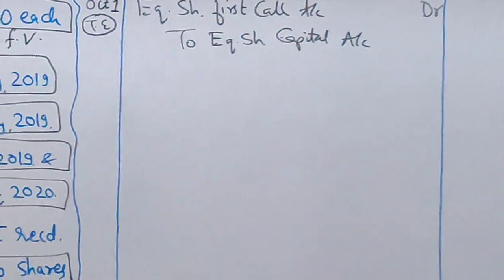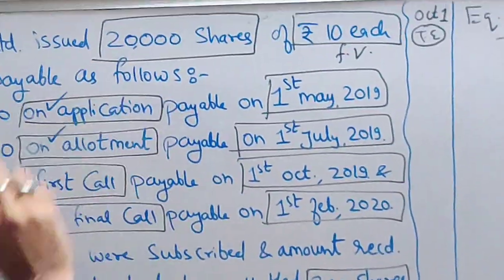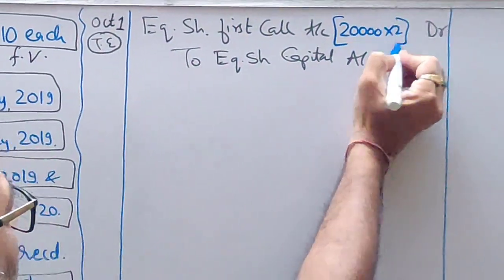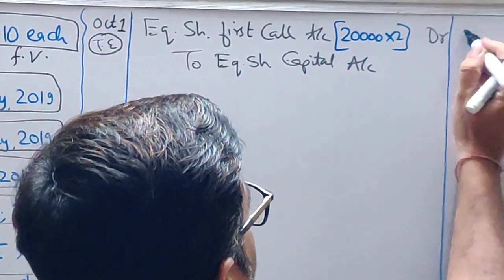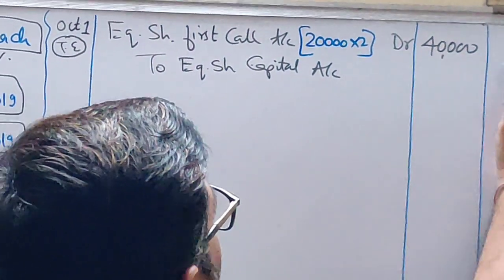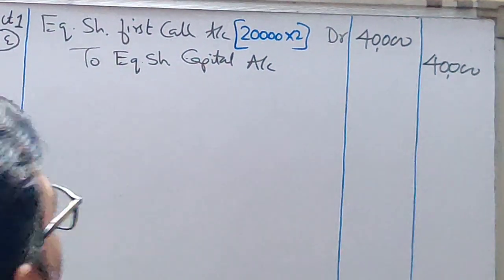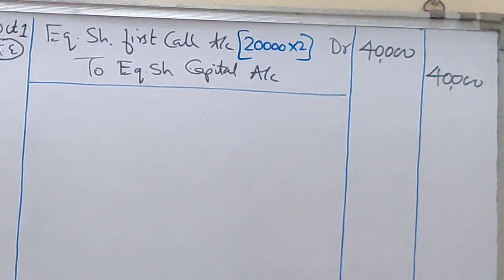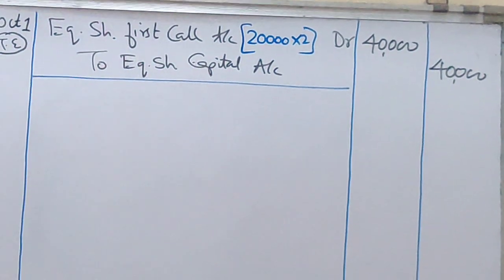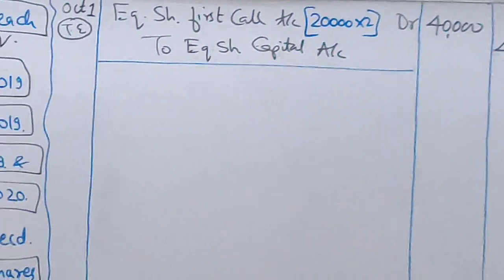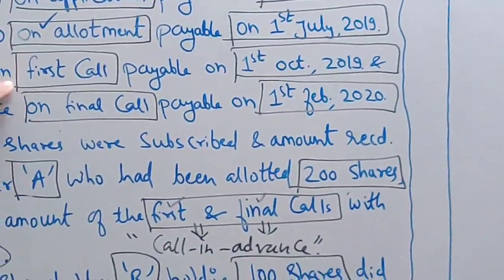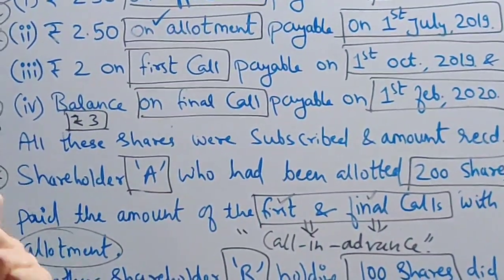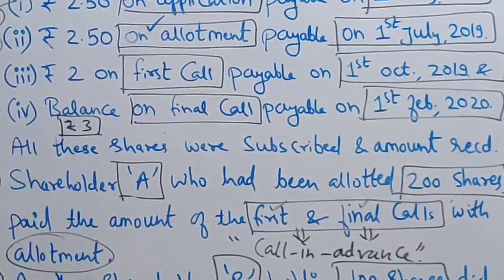Let's write down the working note for this. First call is of 2 rupees. How many total shares issued? 20,000. So 20,000 into 2, that is a total of 40,000. Correct? So you have received, or you are going to receive, 40,000 at the time of first call. Now let's pass the bank entry, but be careful students. When you pass the bank entry for first call, this is very important to understand what I am trying to say here. Try to understand this.